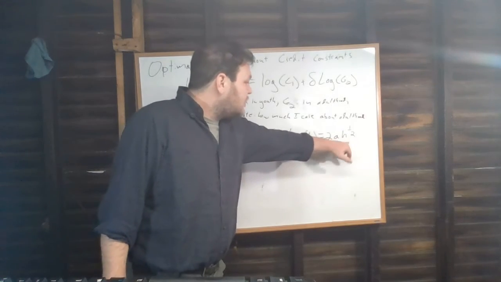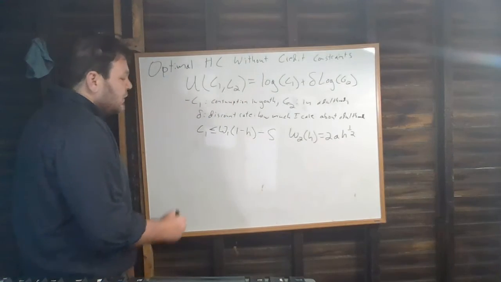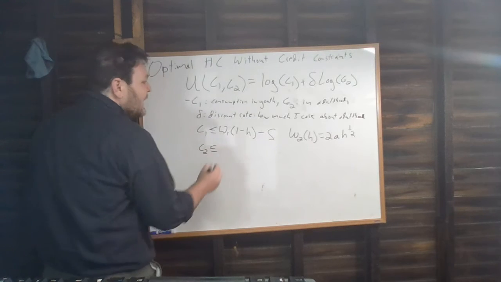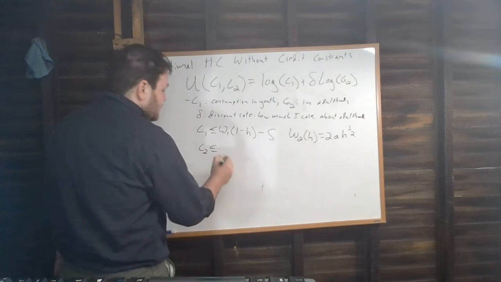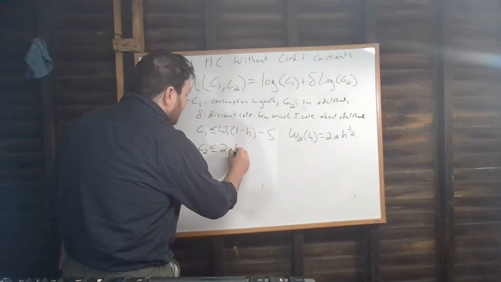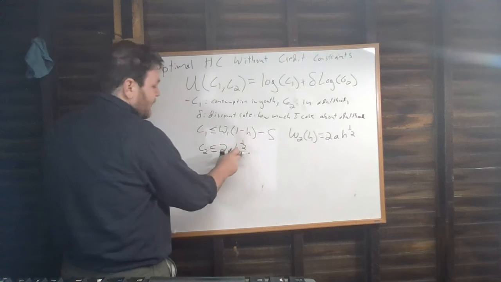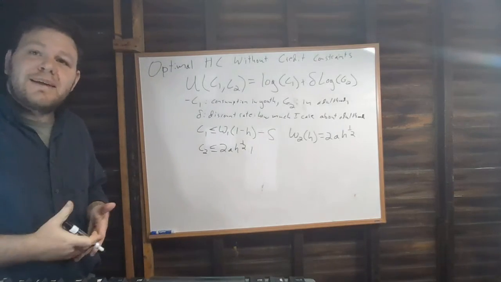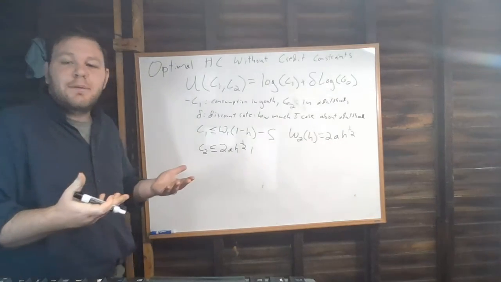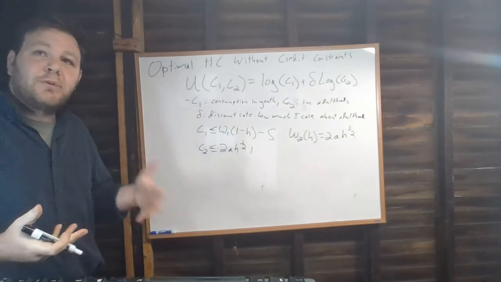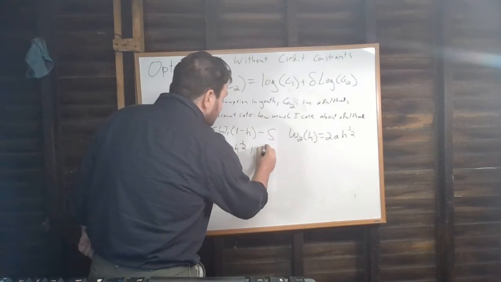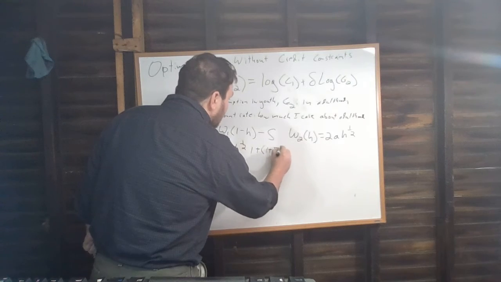My wage in period two is going to be a function of my human capital, which means my consumption in period two is going to be given by my wage in period two, so 2A H to the 1/2, times 1, because in period two I'll spend all of my time working. There's no point in investing in human capital if I'm going to die before I'm ever able to recoup the investment, right? And then plus 1 plus R times S.